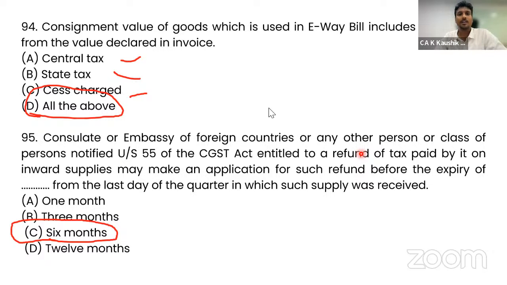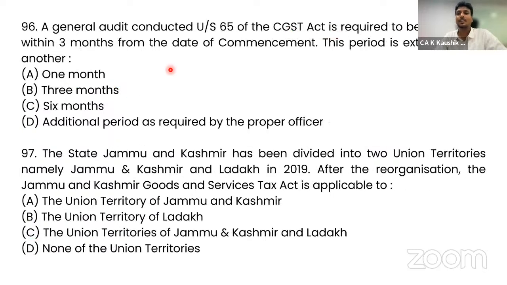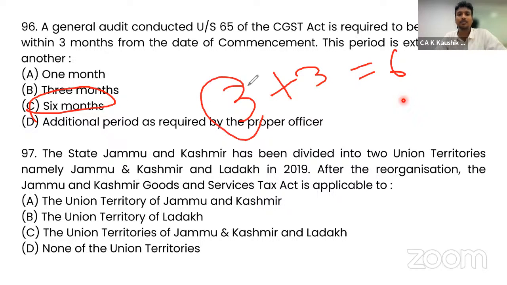96, a general audit under section 65 is to be completed within 3 months. And this can be extended for a further 3 months. So in total it can be extended for 6 months. Option C is the correct option. 3 months, first level approval, and further approval can be taken for 3 months. So a 6 month extension can be done, and that will be option C as the correct answer.